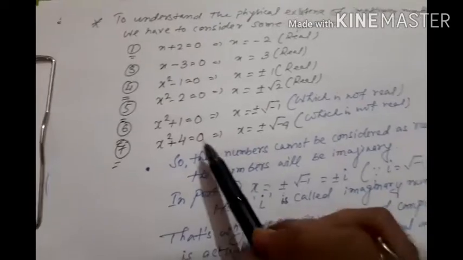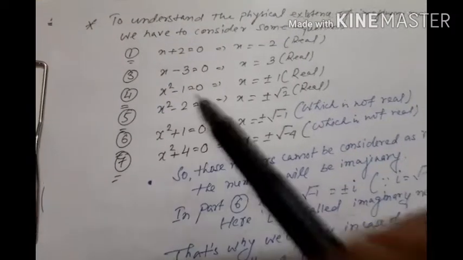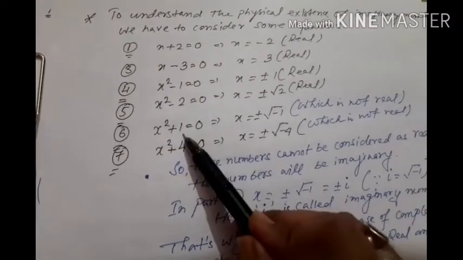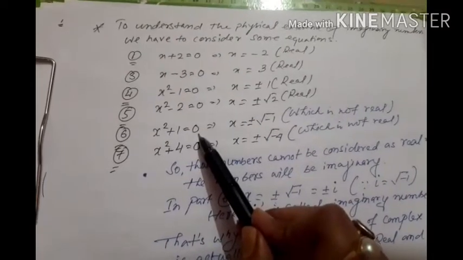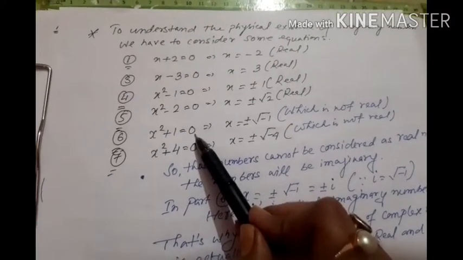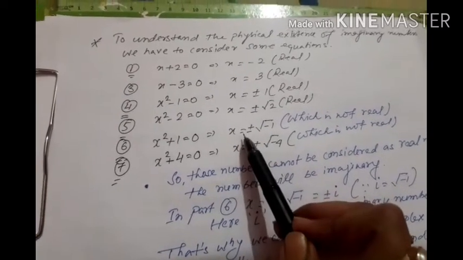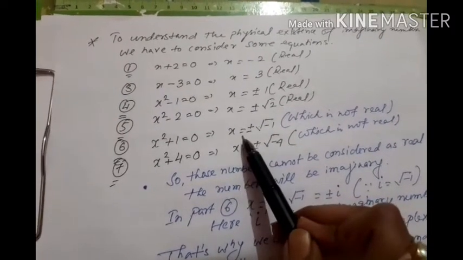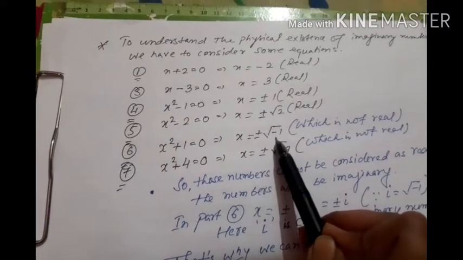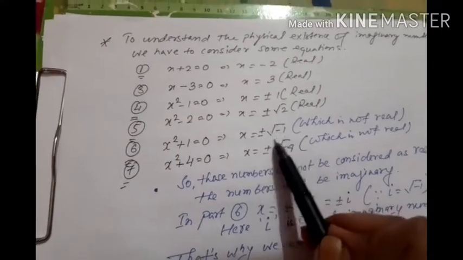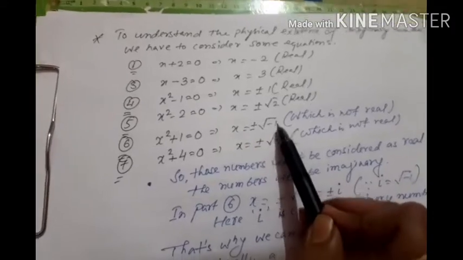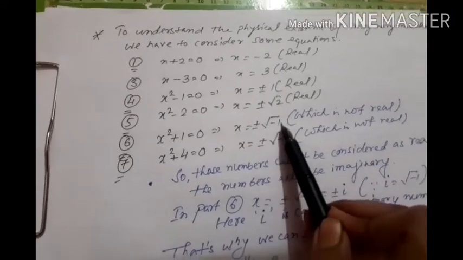But whenever you get an equation like this, x square plus 1 equal to 0, simply we can write x square equal to minus 1. As you have done before, the same step we will do further, that is x equal to plus minus root over minus 1. But in the number system, we cannot see this type of number.